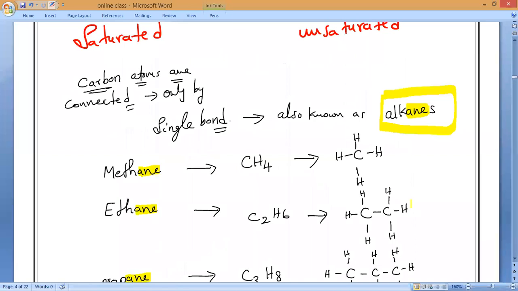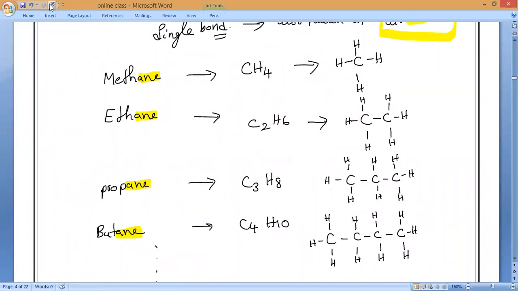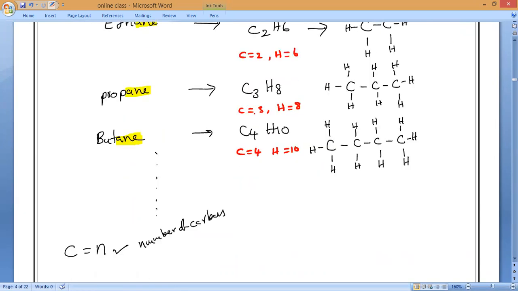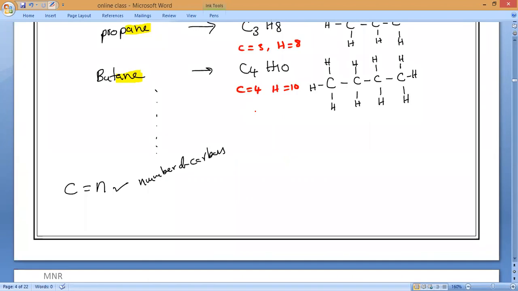Now, if you notice these formulas very carefully, observe all of you. C is equal to 1 and H is equal to 4. Now here, C is equal to 2 and H is equal to 6. And here, C is equal to 3 and H is equal to 8. And here, C is equal to 4 and H is equal to how much, guys? 10. Can you tell me, from one compound to another compound, how many hydrogens and how many carbons are increasing? Everybody?